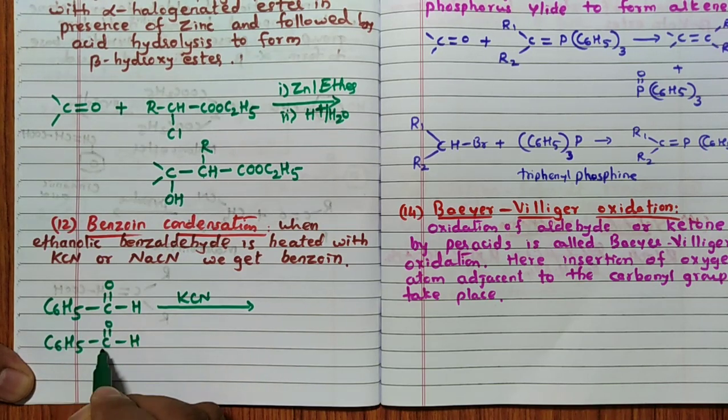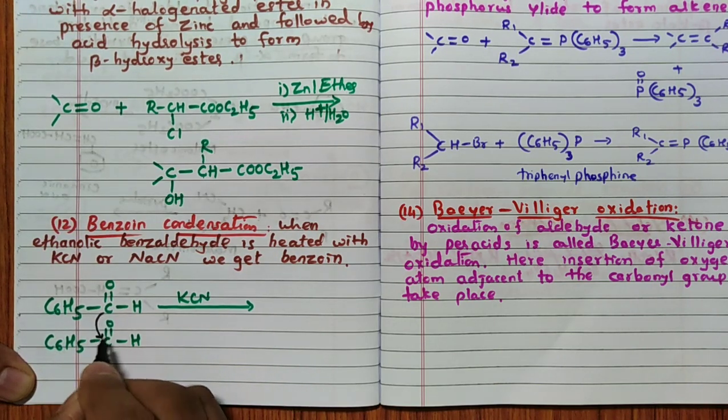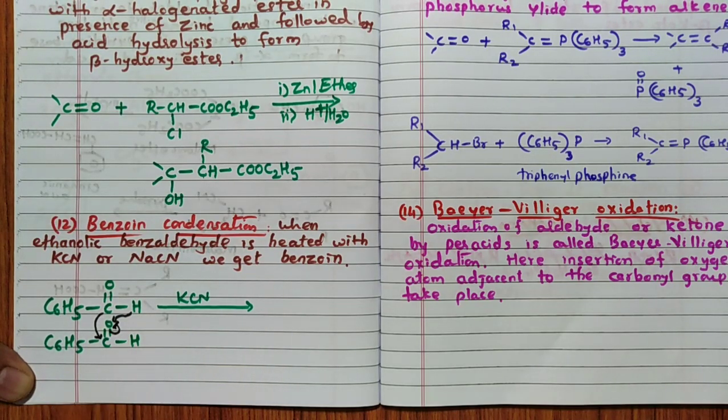Now understand that particular mechanism. This carbon attacks this carbon, so I will show it like this. It will become O minus and this H attaches to this particular oxygen.